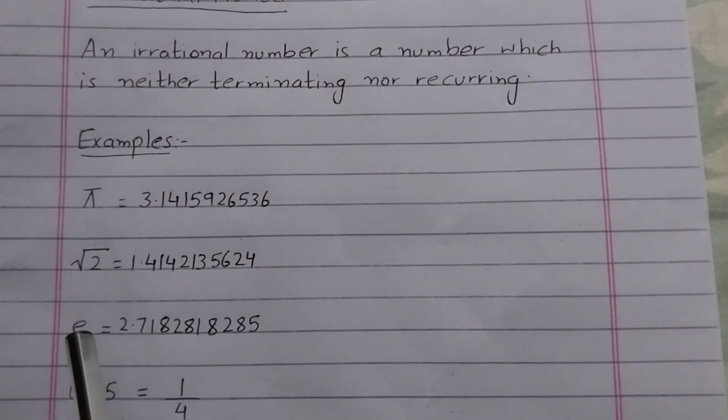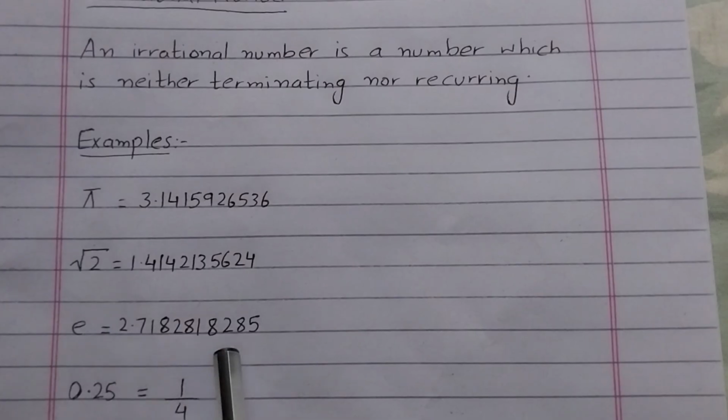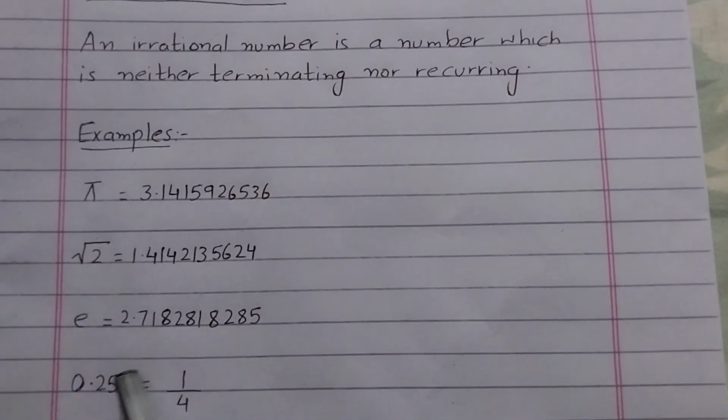The next example I am considering here is Euler's number, e. This is a very famous number in mathematics, and it is also irrational. When you look at its decimal places, they don't repeat, they don't follow a pattern, and they go on forever. They don't end at any point. 7 1 8 2 8 1 8 2 8 5 and so on. So this is the definition of irrational numbers.